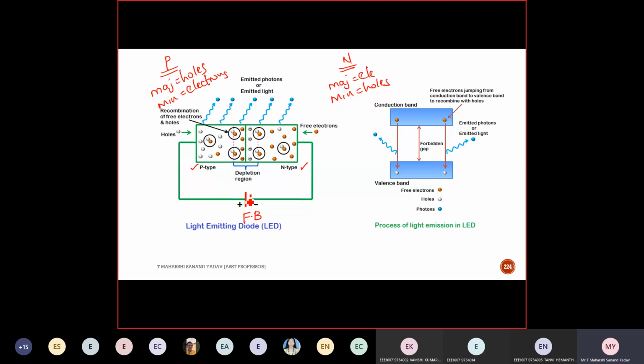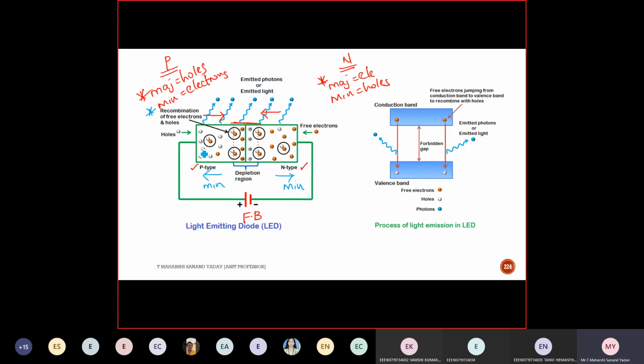Under forward bias, what will happen to the majority carriers? First, tell me only for majority. Will they attract or repel? Positive and positive, repel. So will they move towards the depletion region or away from it? Towards the depletion region, correct. It will move towards the depletion region in both cases. Clear till here? Now you tell me for minority, will they move towards or away? Minority carriers will move away from the depletion region.